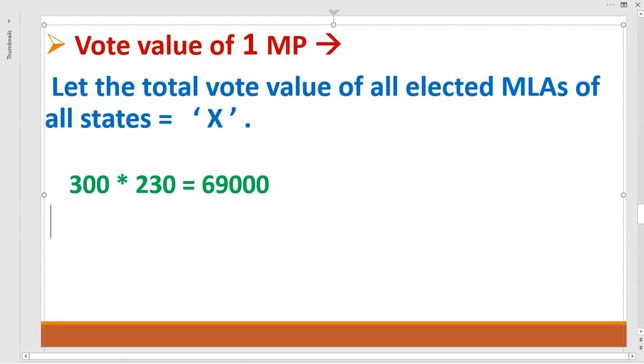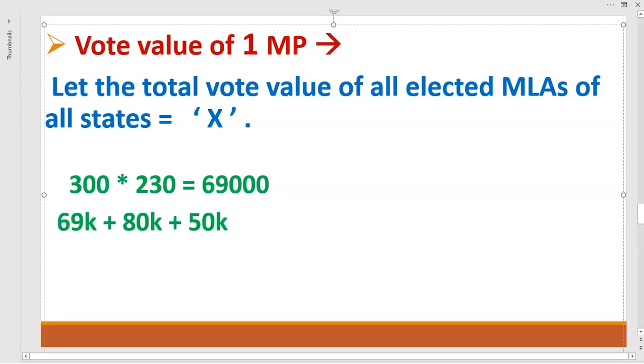Now friends, we have calculated that the vote value of all the elected MLAs of Madhya Pradesh is 69,000. In a similar manner, we will calculate the vote value of all the elected MLAs of all other states also. So the vote value of all the elected MLAs of MP is 69K, K means 1000. Okay. So let's suppose the total vote value of all the elected MLAs of the Legislative Assembly of Uttar Pradesh is 80,000. Similarly, let's suppose the total vote value of all the elected MLAs of the Legislative Assembly of Andhra Pradesh is 50,000.